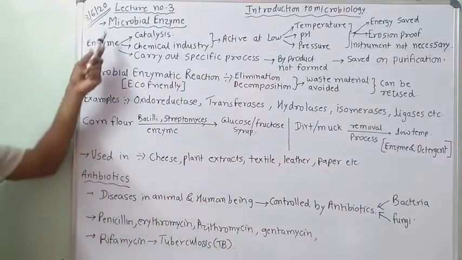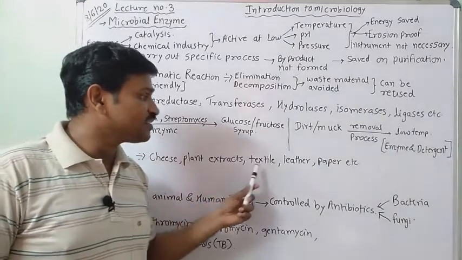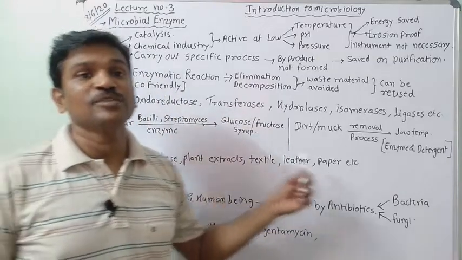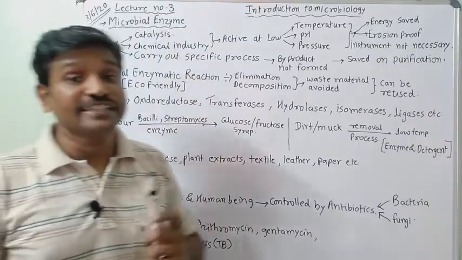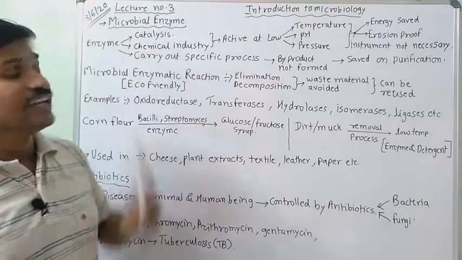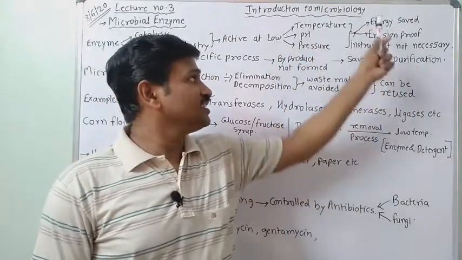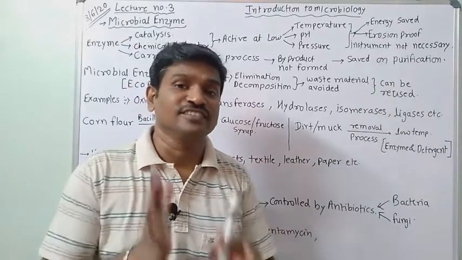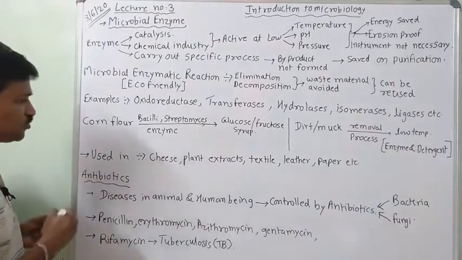So where it has been used, microbial enzyme has been used in the cheese industry, plant extract industry, textile industry, leather industry, paper industry. So in that it has been used as a catalyst, and it will catalyze the reaction at low temperature, pH and pressure. Energy is saved, and erosion of vessel or instrument will not occur in this reaction. So this is a benefit of microbial enzyme which has been used in various industries.